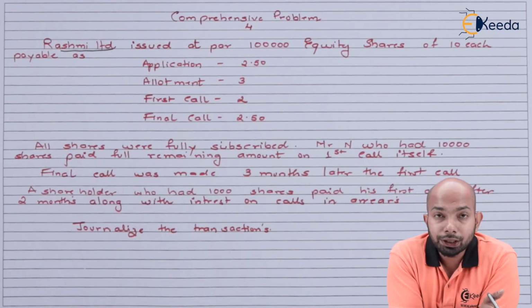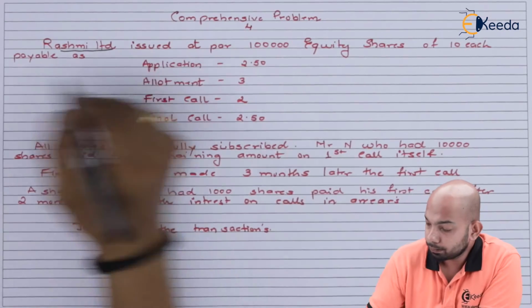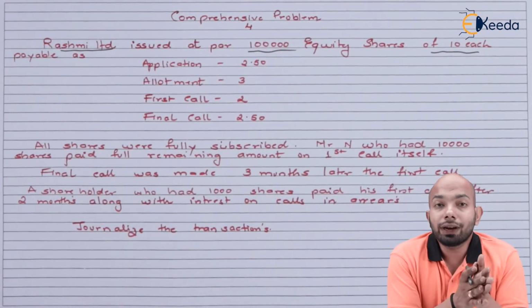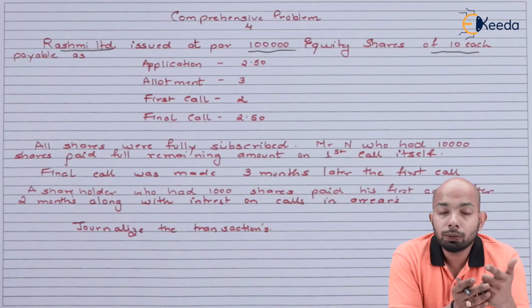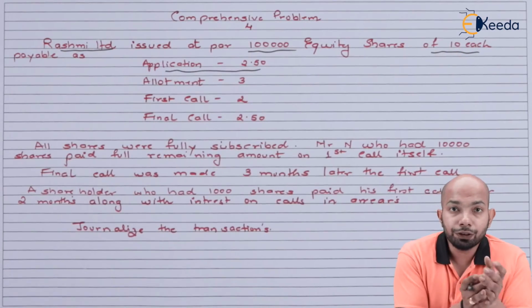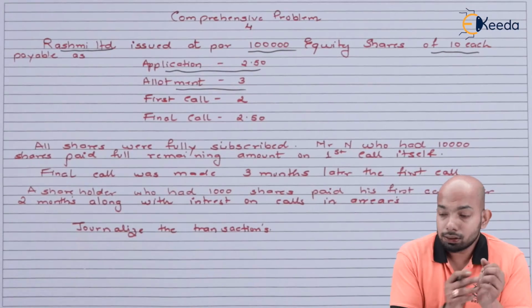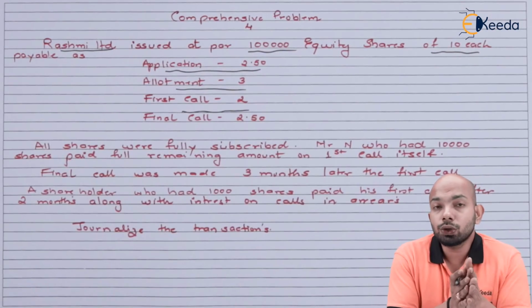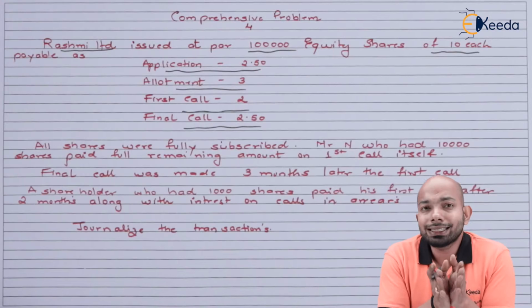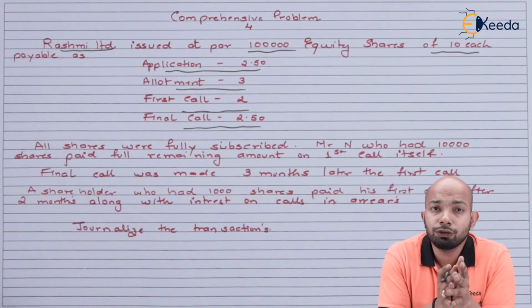This refers to Rashmi Limited, who issued 1 lakh shares at par, that means at a value of rupees 10. This value of rupees 10 was then further divided into 4 categories: application amount, allotment amount, first call and final call. Application amount was 2.50, allotment was 3 rupees, first call was 2 rupees, and final call was 2.5 rupees. All the shares were fully subscribed. That means there is no case of undersubscription, no case of oversubscription here.